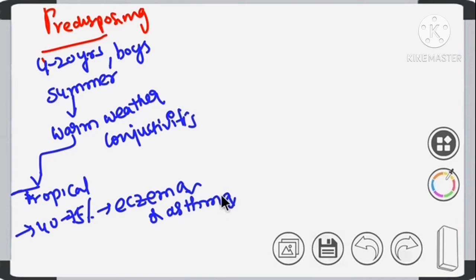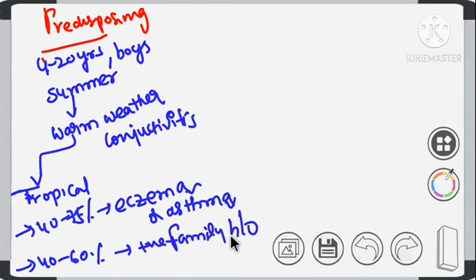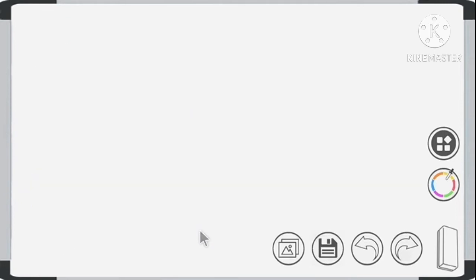So we can expect their association with this condition. In 40 to 60% of the patients, there will be a positive family history. Clear?